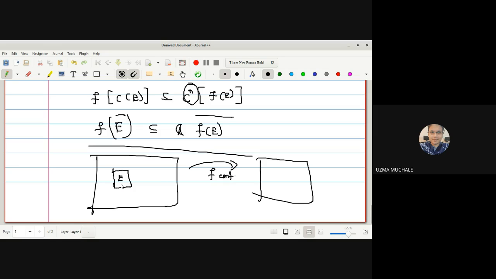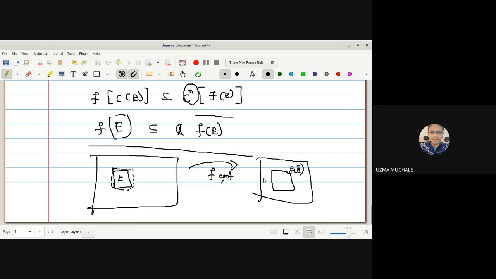Our aim is to show that closure of E. What may be the closure of E? What is the definition for closure? Smallest closed set containing E. Suppose this is the smallest closed set containing E, right? So this is E bar, F image of E bar, right? So F image of E bar I have to take. So suppose this is F image of E bar, which we have to show that it is contained in closure of F of E.